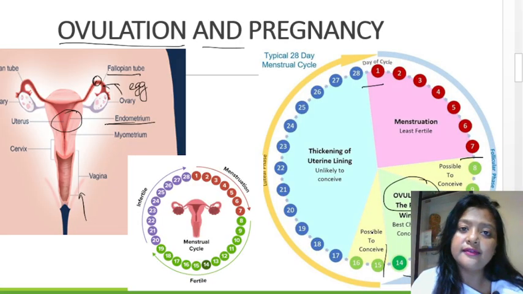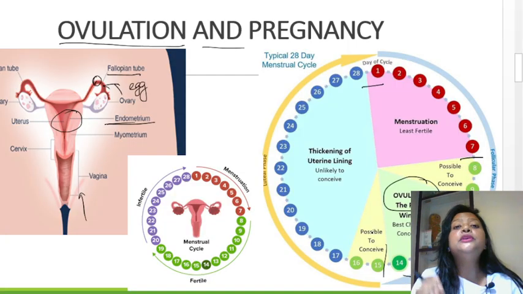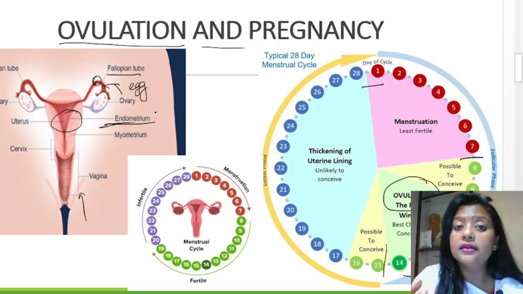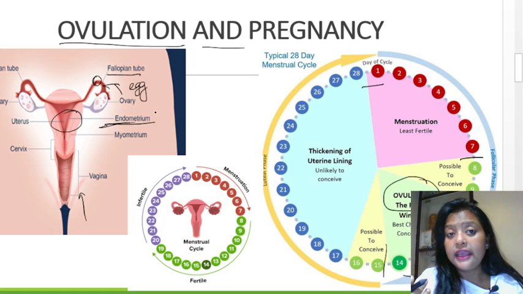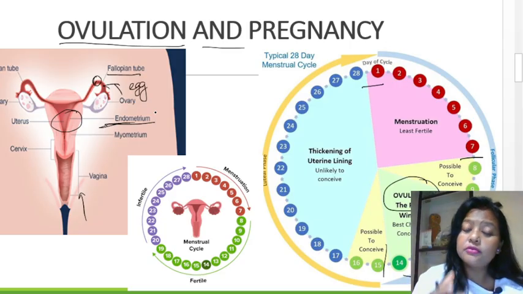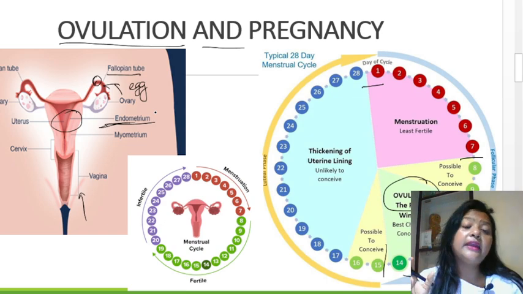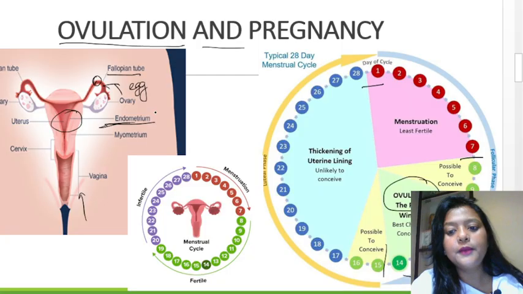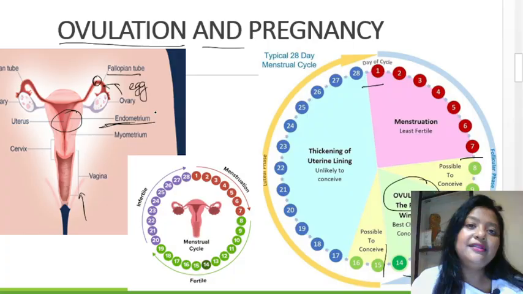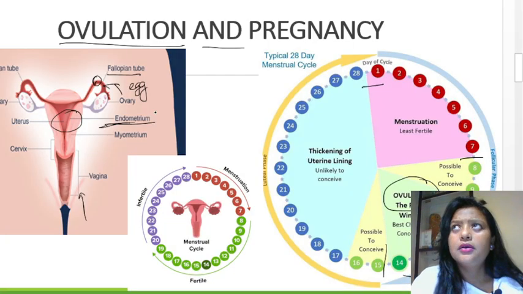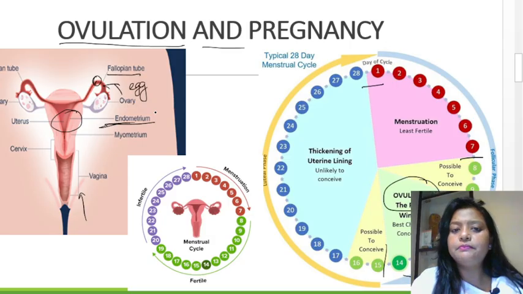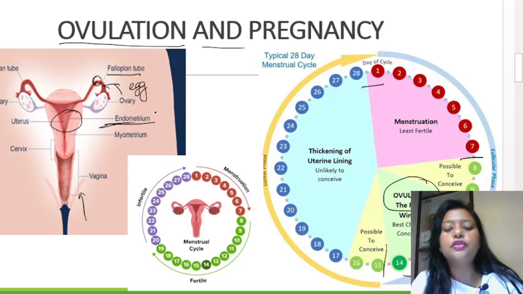Women are unlikely to conceive because during that time the endometrium lining starts to thicken, as it was waiting for the fertilized egg to come and get implanted. So that's why the endometrium lining thickens. If the fertilized egg does not come and implant, it will lead to the shedding of blood. So that is the least expected time to conceive; it's very unlikely that women might conceive in that period. So it's not a good time to conceive.